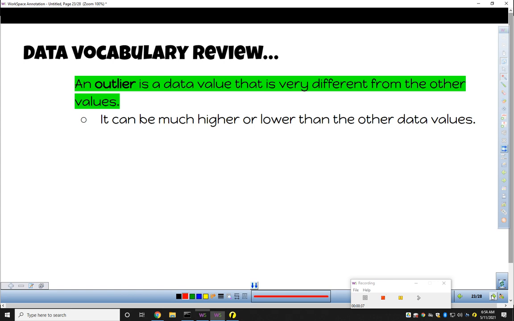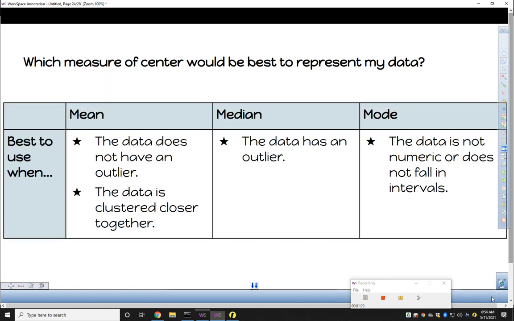On the other hand, if you go to a family dinner and you happen to be the only kid there, all of those adults are 40, 50, 100 years old, you're the only 10-year-old there, so then you become the outlier. An outlier, again, has a very different value than the rest of the data set. Because of outliers and because of the way data is collected, we might have different measures of center be more appropriate in certain scenarios.